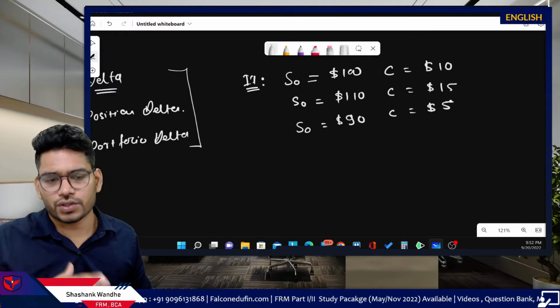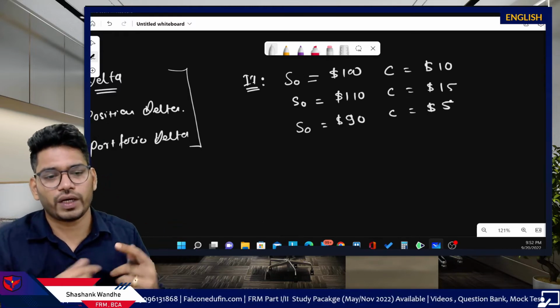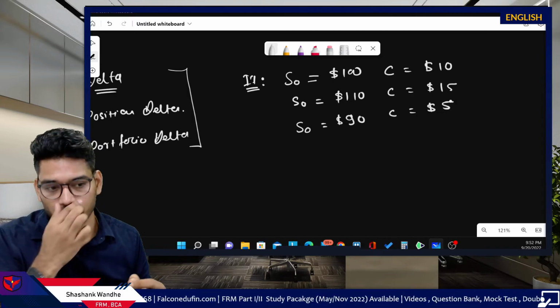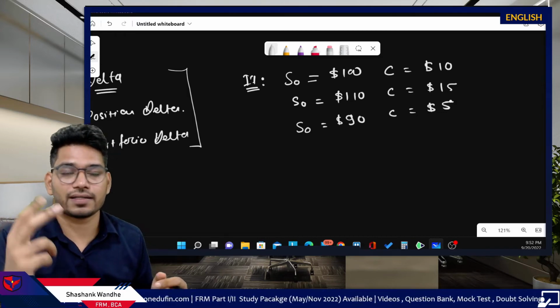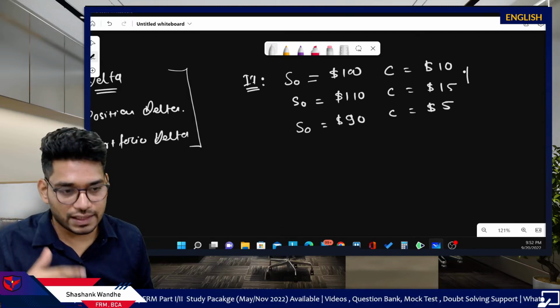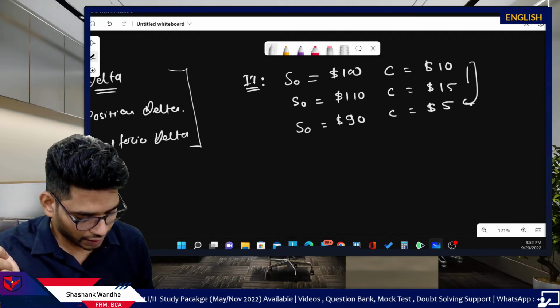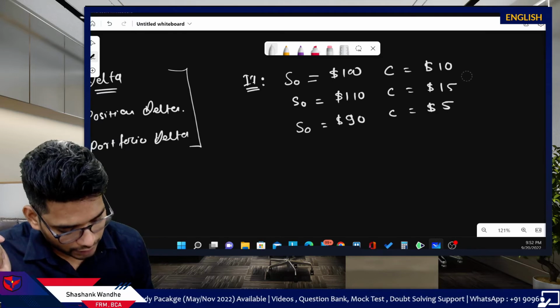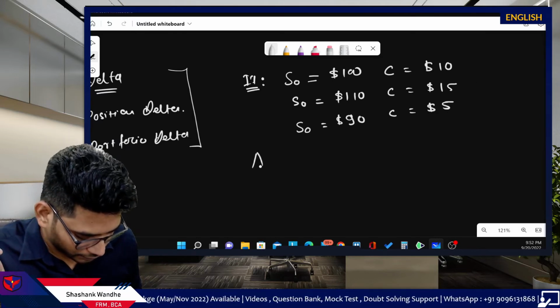So this is fine, right? We know for a call option, when the underlying price increases, the call option's price increases, correct? When the underlying price decreases, the call option price decreases, correct? Now what is delta?